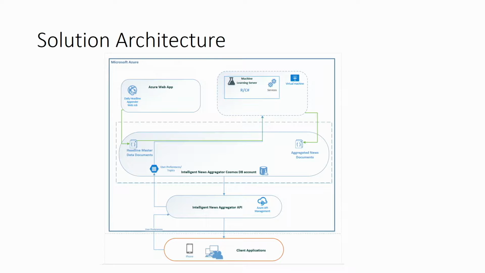Web App is also hosting something interesting. It's hosting a web job, which is responsible for running every night. And we provide it with a list of data sources, and it brings that data and stores that into Cosmos DB. So we're pulling this data every night into Cosmos DB.